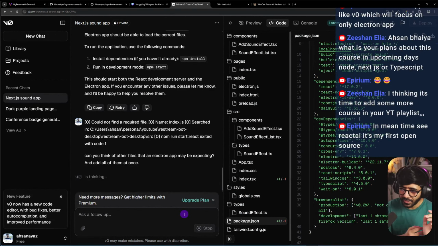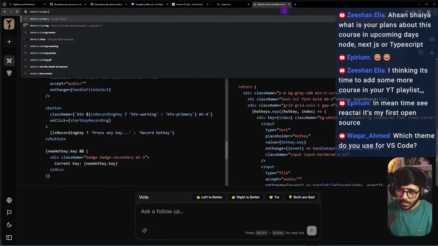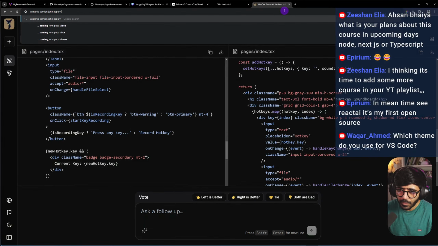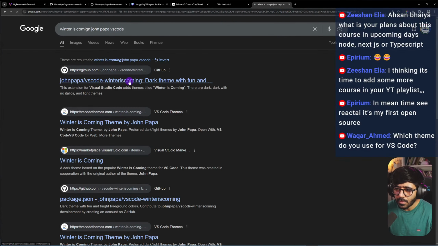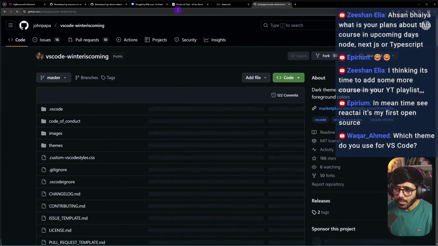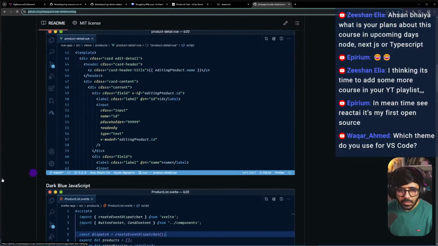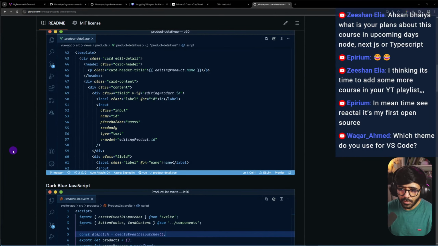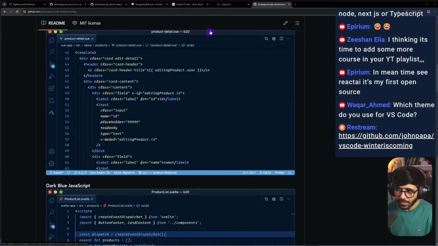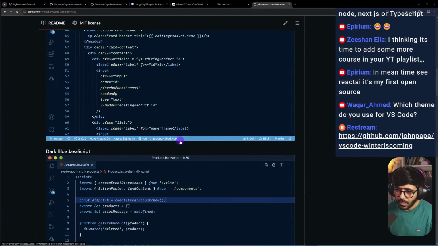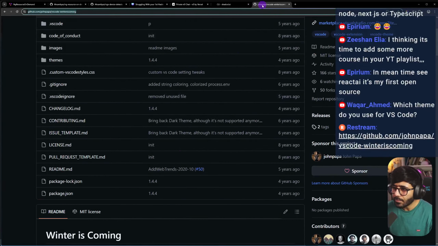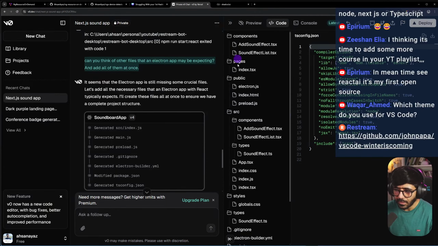Which theme do you use for VS Code? It's called Winter is Coming by John Papa. VS Code. This one. And it's the one without italics. So I don't use italics on mine. And I use the font named Fira Code. So you can also find that as well.